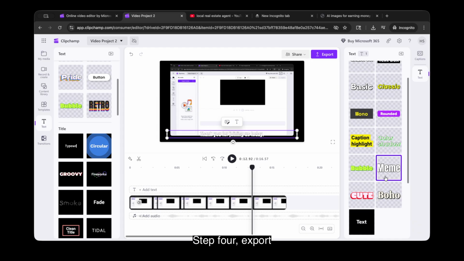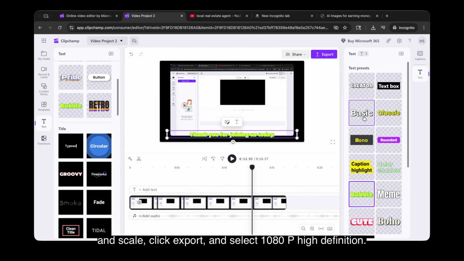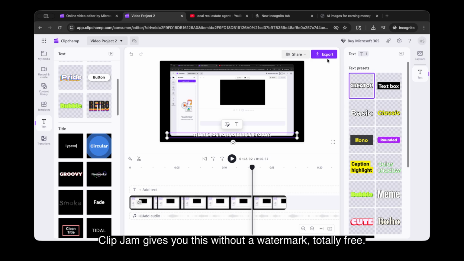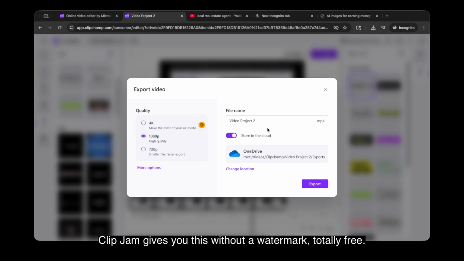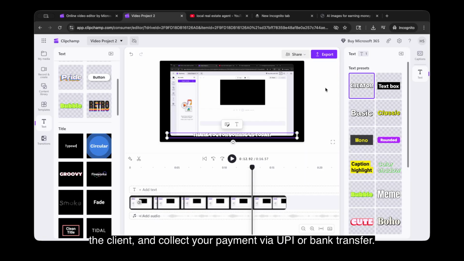Step 4. Export and scale. Click Export and select 1080p high definition. Clipchamp gives you this without a watermark, totally free. You download the video, send it to the client, and collect your payment via UPI or bank transfer.